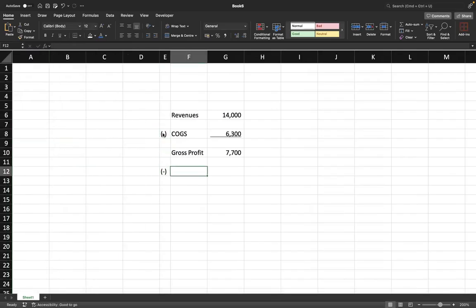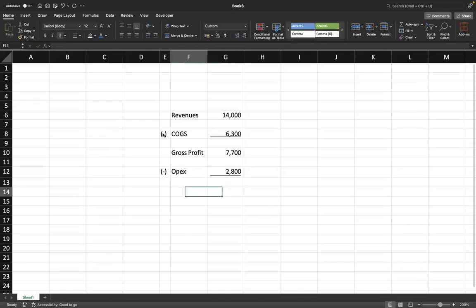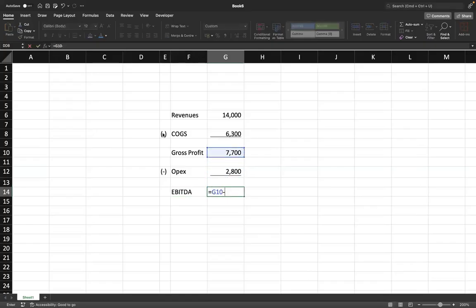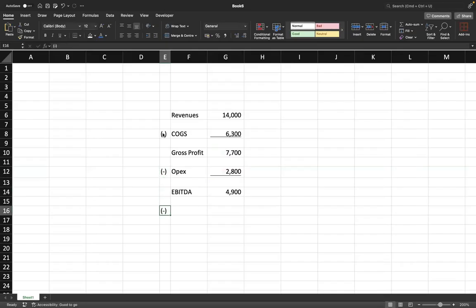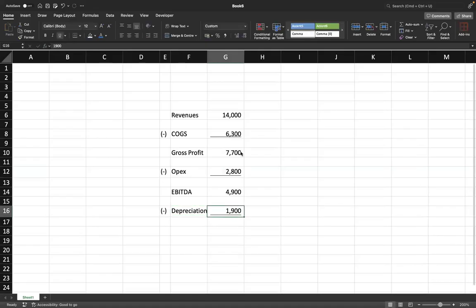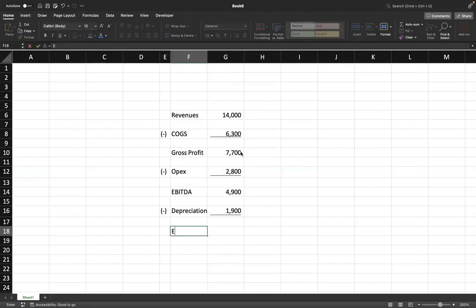Minus operating expenses is how much? $2,800. So reduce this, you will get EBITDA, earnings before interest, taxes, depreciation, and amortization, which is $4,900. Then we will reduce depreciation, which is 1,900, right? So you get EBIT, earnings before interest and taxes of $3,000.